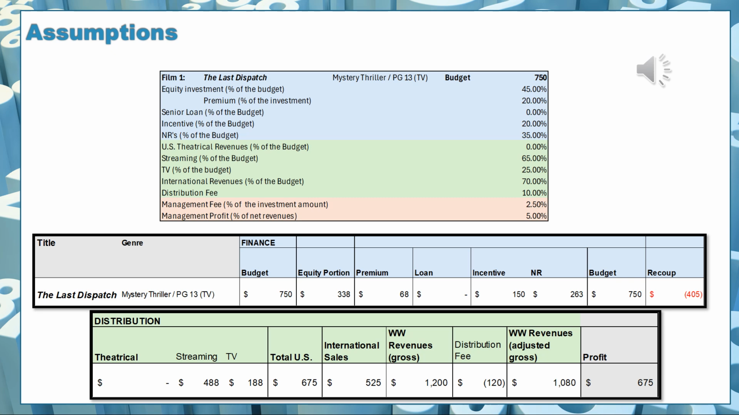So that's correct. And then I look at what do I need to recoup from these finance sources. So I'm adding the premium and the equity, because those are the only two items I need to recoup.